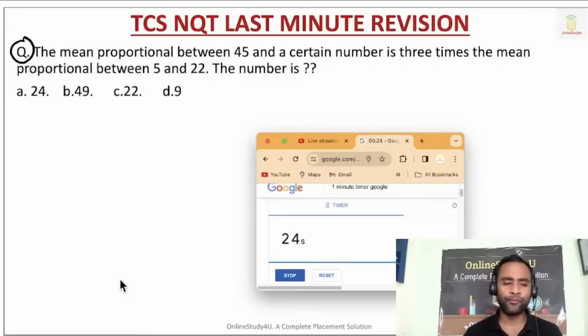So the mean proportional of A and B will be the square root of AB.